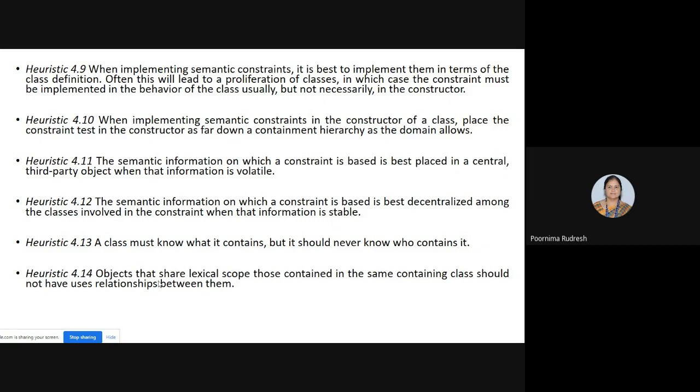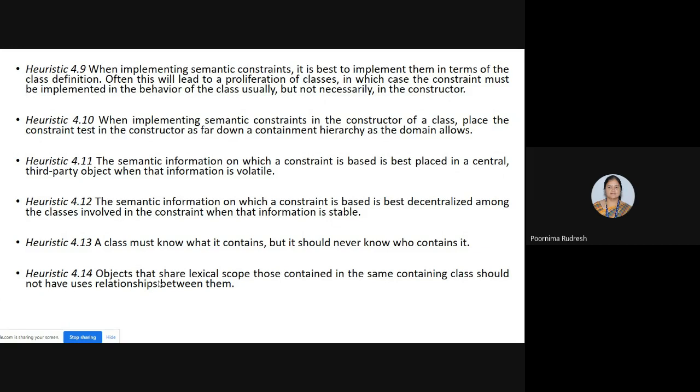So in turn, all the heuristics cannot be satisfied at a single point of time. If we satisfy one, then the other heuristics may be violated.